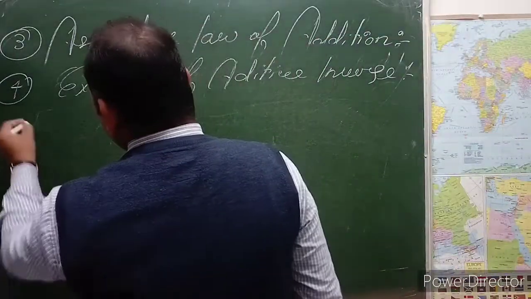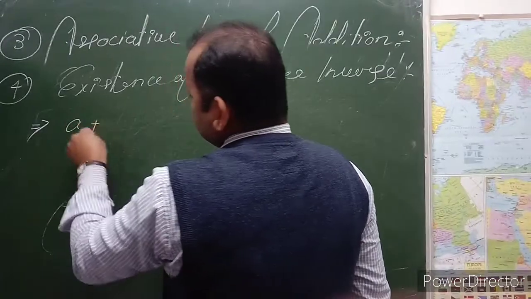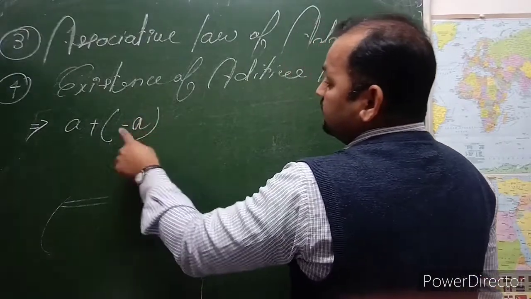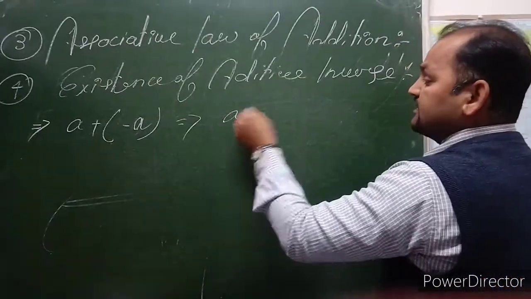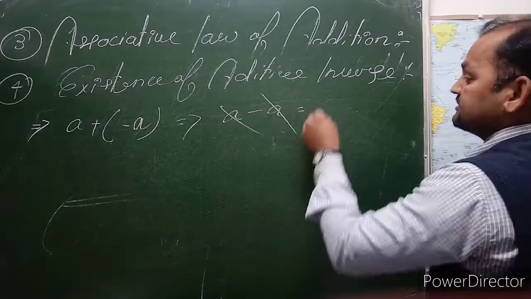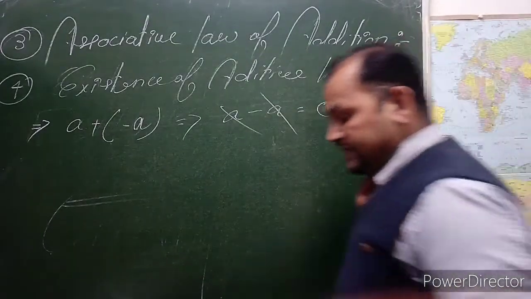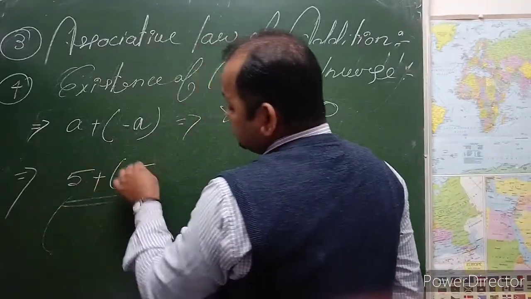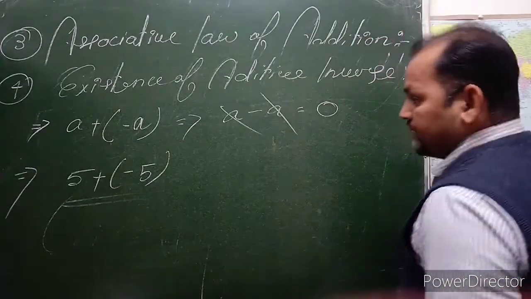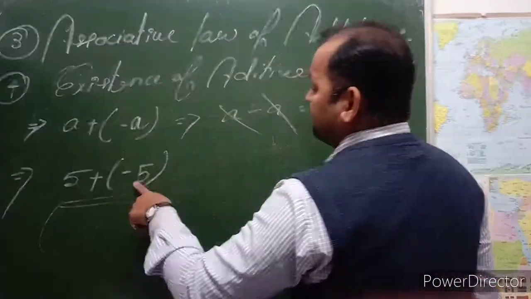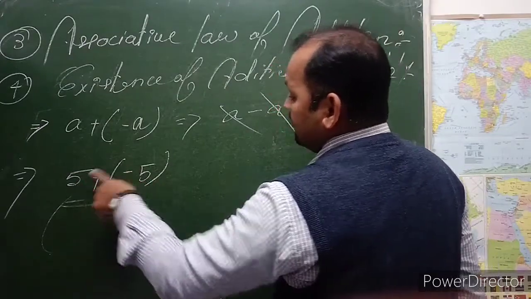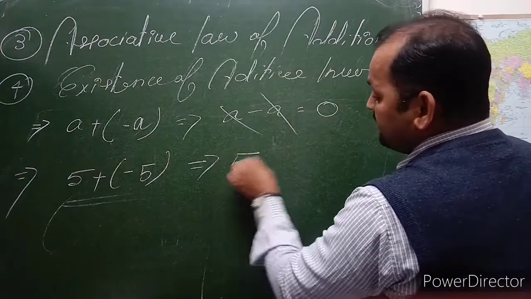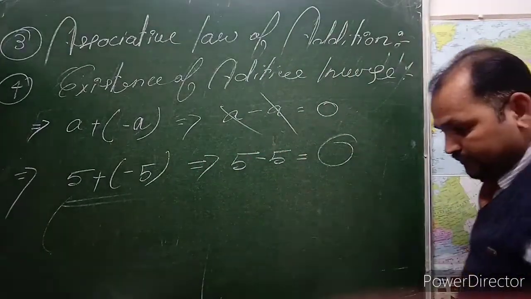What do we have to do here? What is the additive inverse of A? We can say minus A. So A plus minus A is equal to 0. Similarly, for this example, 5 plus minus 5 is equal to what? 5 is a number, and minus 5 is the additive inverse of 5. So 5 minus 5 equals 0.